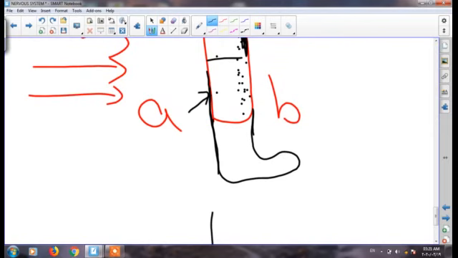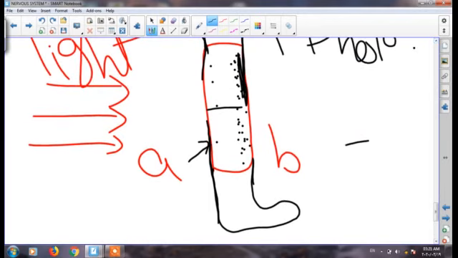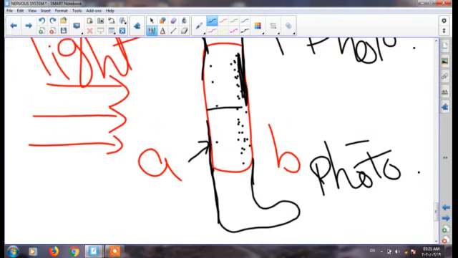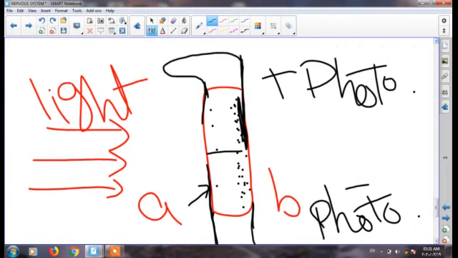So it is also phototropism, but in this case the root bends away from light. So this is called negative phototropism. So the stem shows positive phototropism because it bends towards light, but the root shows negative phototropism because it bends away from light.